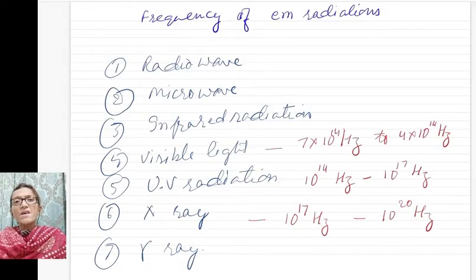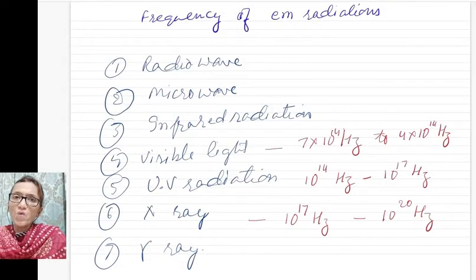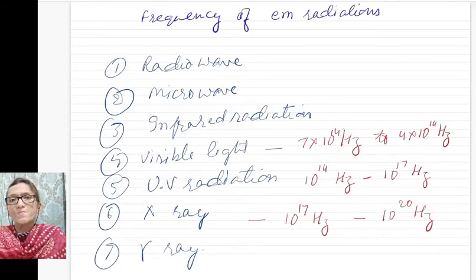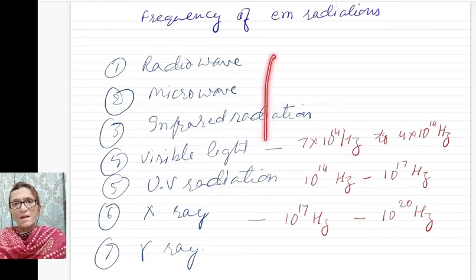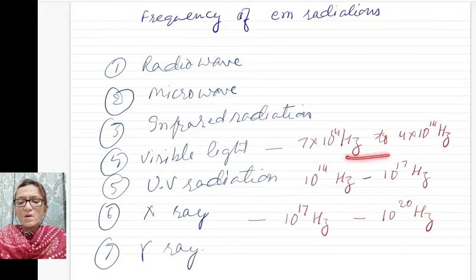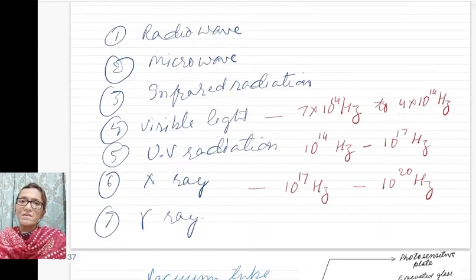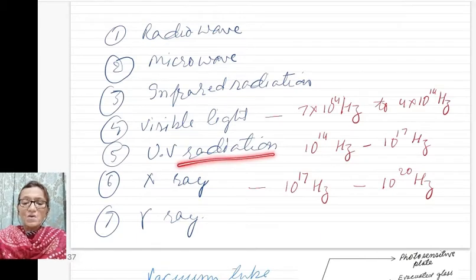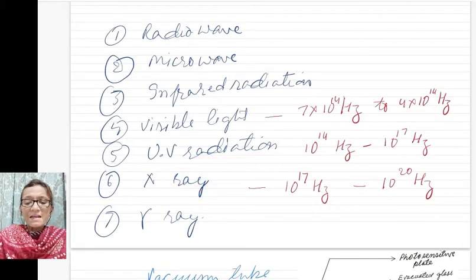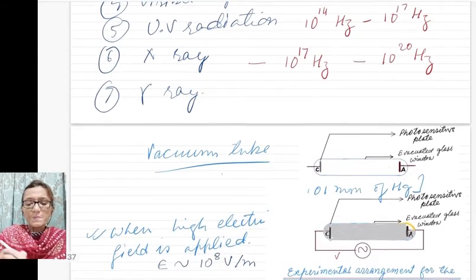We have 7 EM radiations: radio waves, microwaves, infrared radiation, visible light, UV radiations, X-ray and gamma ray. When you come down in this sequence, the frequency goes on increasing. So if you are to select a radiation with a larger frequency, you will select an EM radiation which is lower in this sequence.